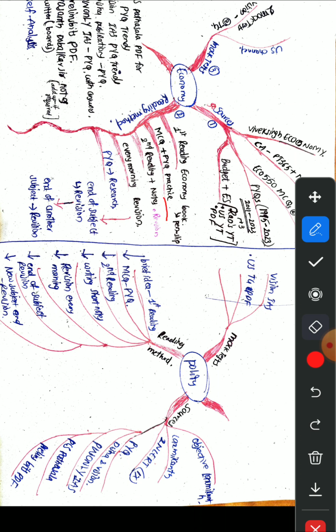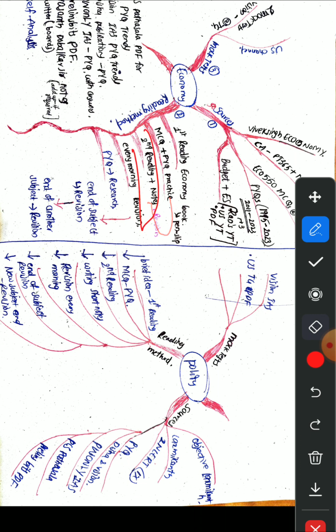Next thing, after practicing MCQs, what kind of knowledge are we equipped with? A bare minimum understanding of the economy, what is there in it. Then MCQs and PYQ practice will give us knowledge of where to focus and how to study each and every topic. Like we need to study economy, then how to study economy, these points. So we will be equipped with this knowledge by here. Then we will be studying the same notes for the second reading.